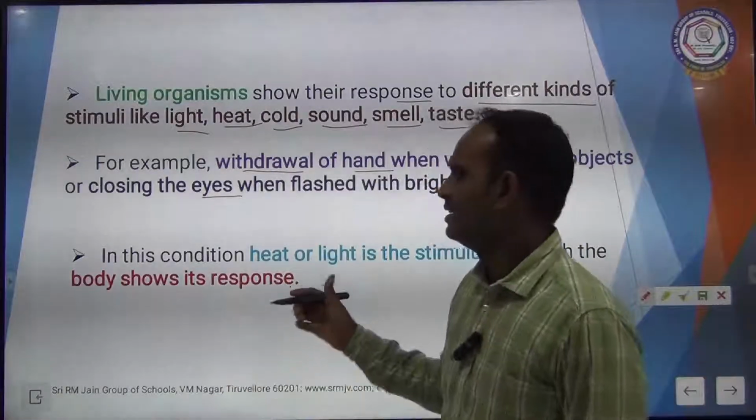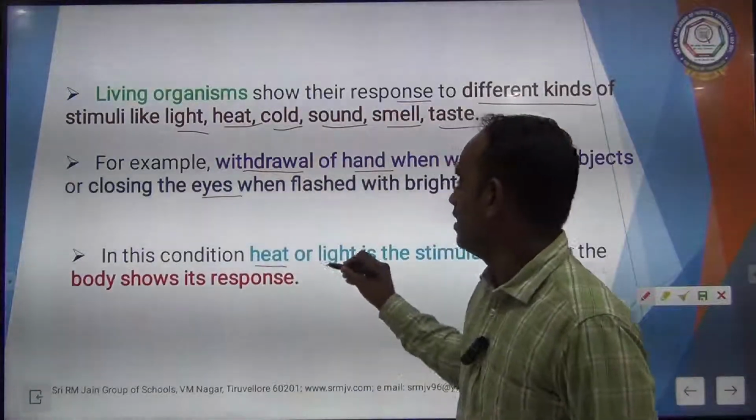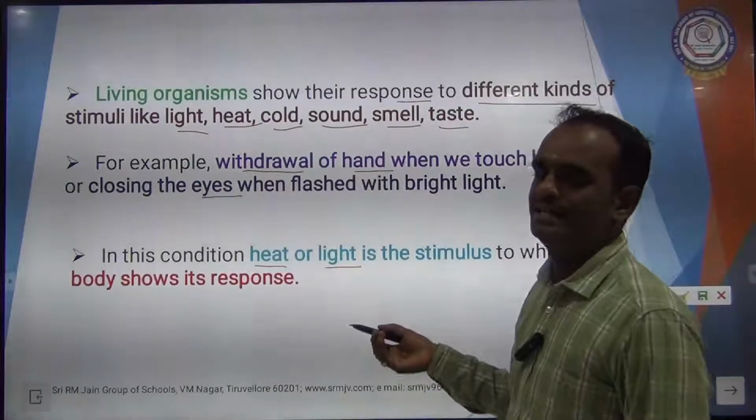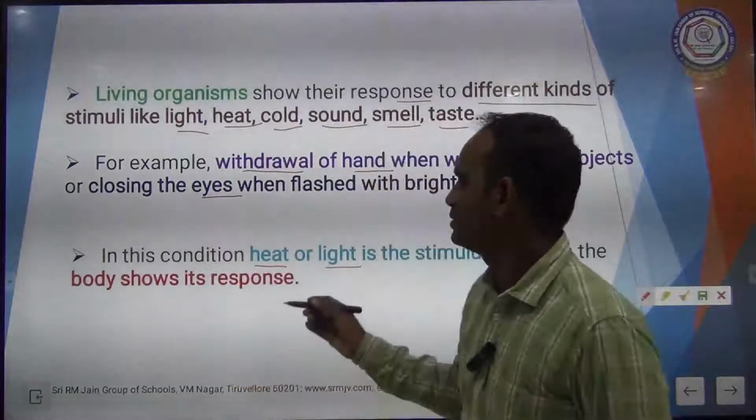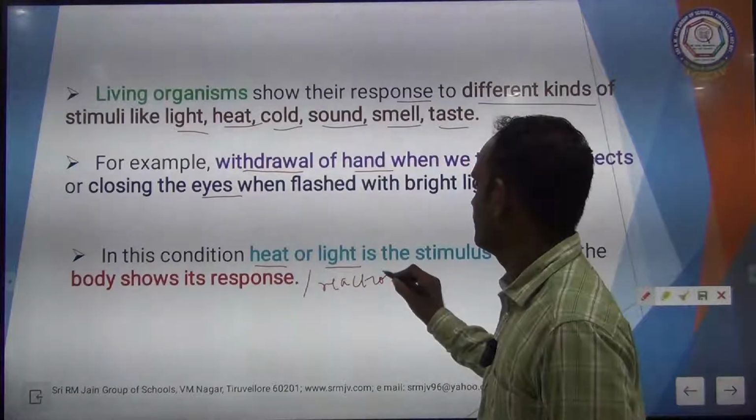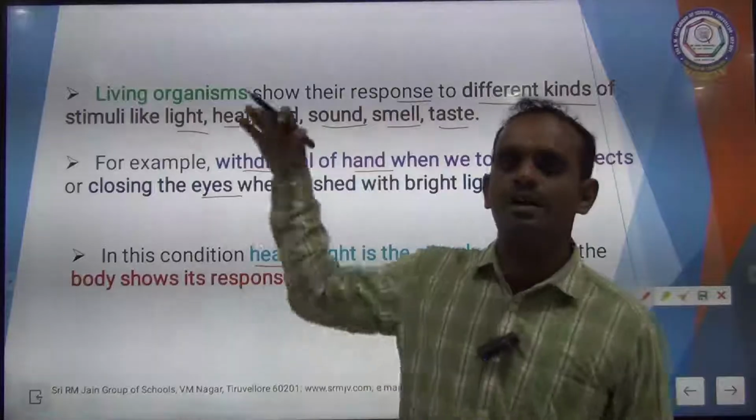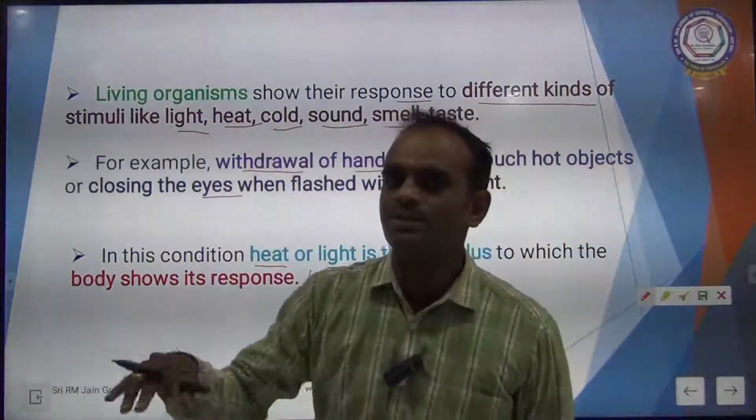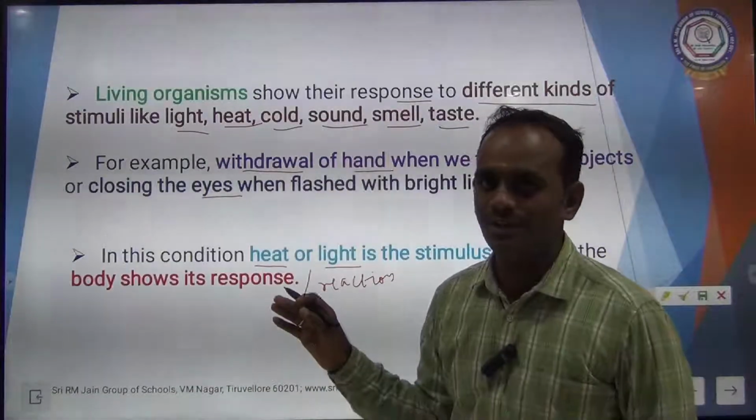Clear, children? In this condition, heat or light is the stimulus to which the body shows its response, shows its reaction. Clear? If you touch the hot plate, suddenly you take your hand from the hot plate. So heat is the stimulus, you are responding by taking your hand from the hot plate, that is the response. Do you get my point?